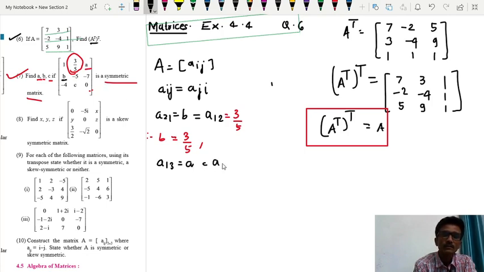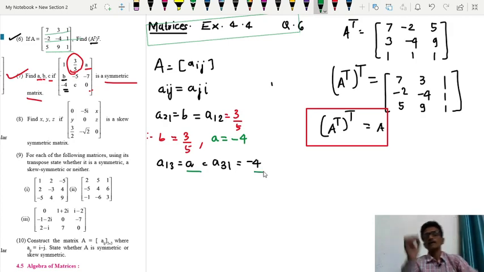A31. It should be equal to A31. So A31 means what? See the element of third row and first column, this -4. Therefore A is equal to what? -4. A is equal to what? -4.